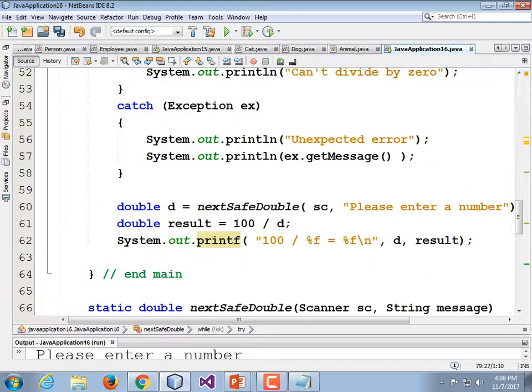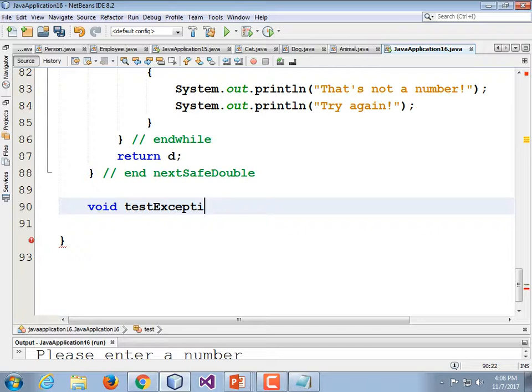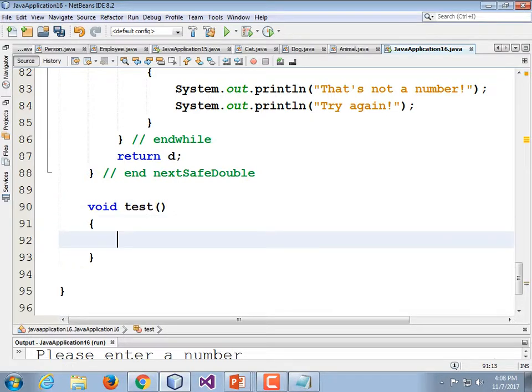This will be about the last thing we do. Let's go down here and add another method underneath next safe double. Let's just do void test exception, whatever, just void test. System.out.println, "We are about to throw an exception."